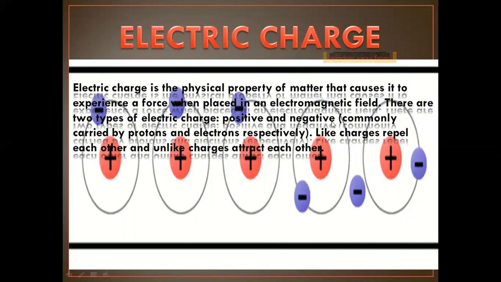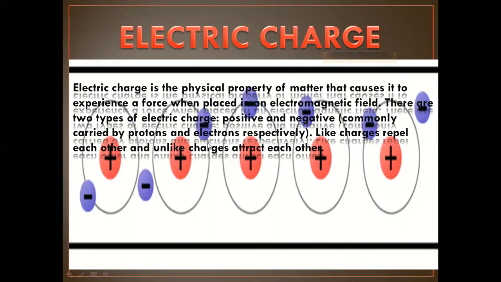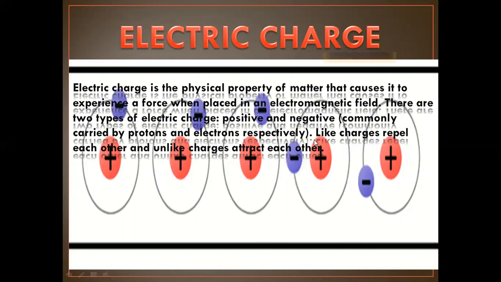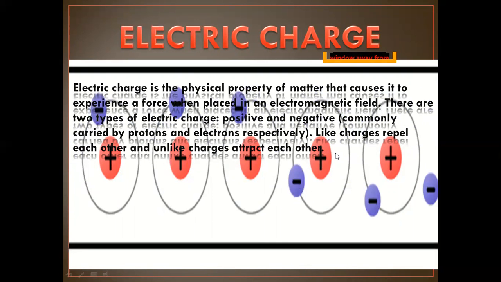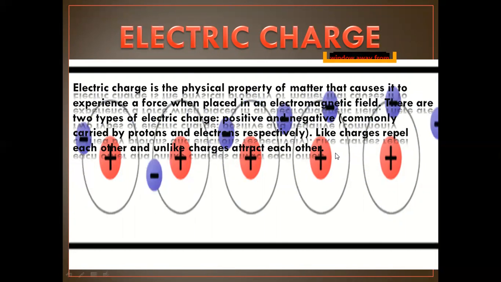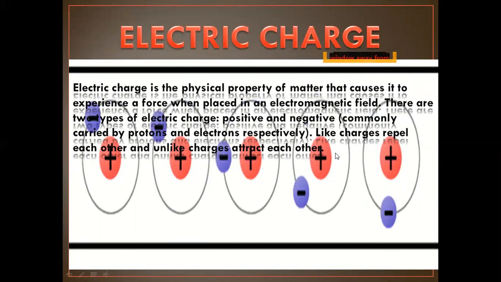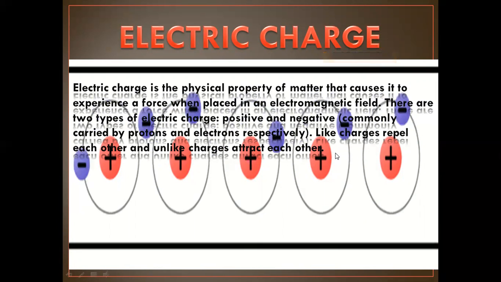Definitely, electrons have negative charge and protons have positive charge. Like charges repel each other and unlike charges attract each other. Like charges repel means positive charges repel each other and the negative charges repel each other, but the positive and the negative, the opposite charges, attract each other.